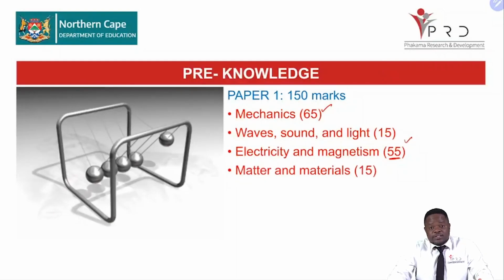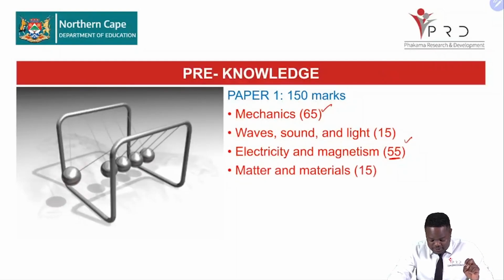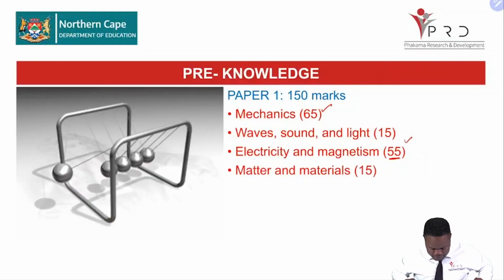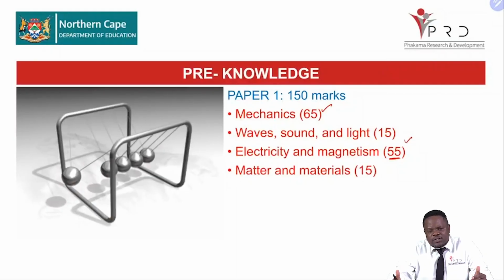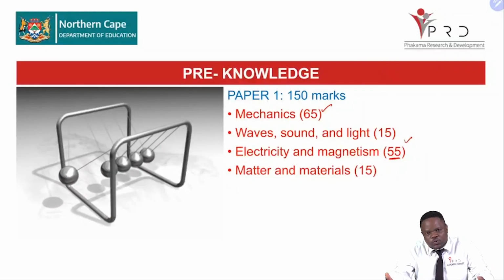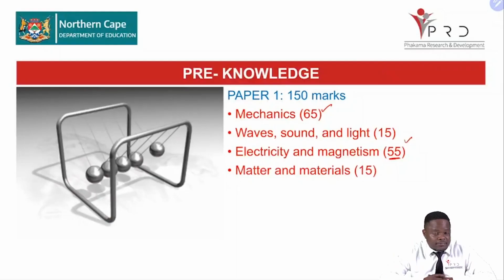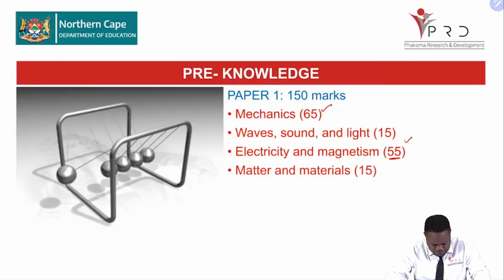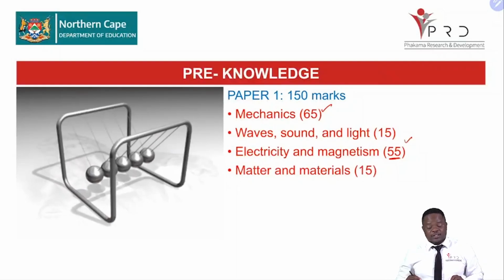Last but not least, we have the section on matter and materials. Here we're dealing with optical phenomena, where you should be able to describe the photoelectric effect. We have terms like the threshold frequency. Do you still remember what the threshold frequency is, and are you able to do the calculations there? Are you able to define the work function? These are the sections that we find in our paper one.